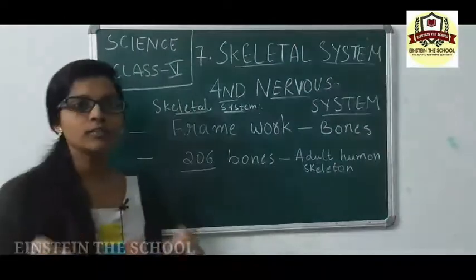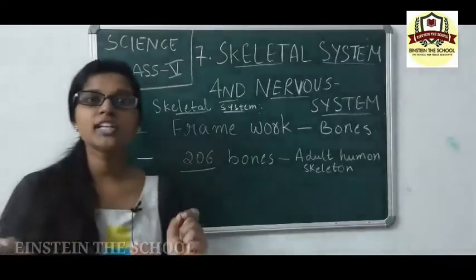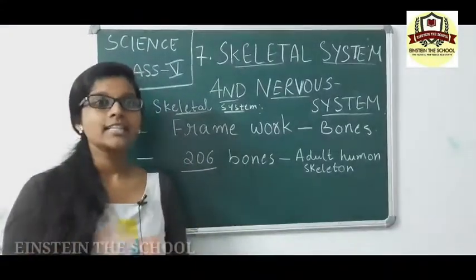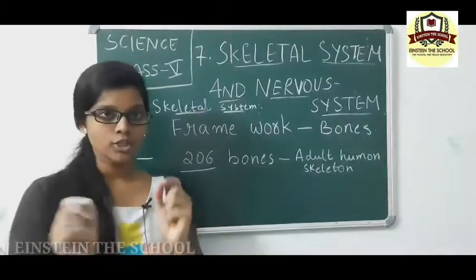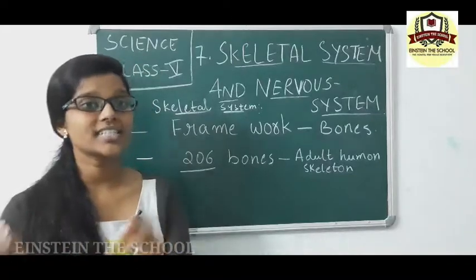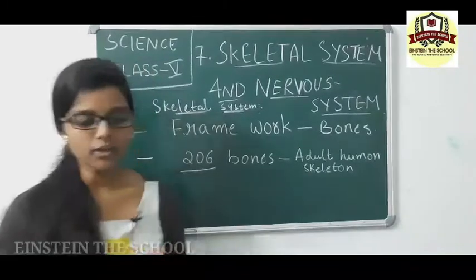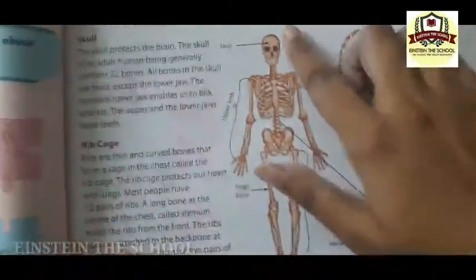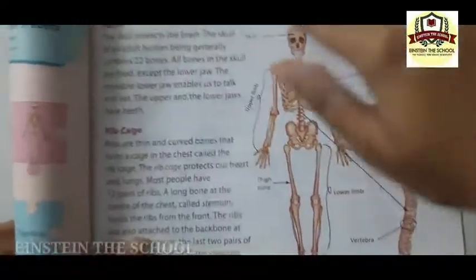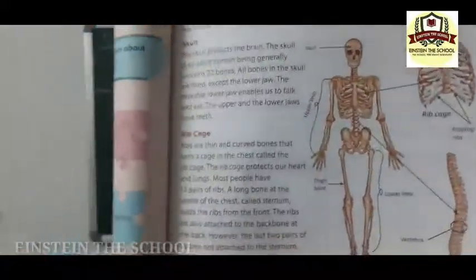So see, in the human skeleton, we have 206 bones. This is the exact number of bones that we have in the body, 206. So please remember, 206 bones in the human body. So I'll show you the picture now. Okay? Look at the picture. This is a human body. So the total structure or the total framework is called skeleton, human skeleton.